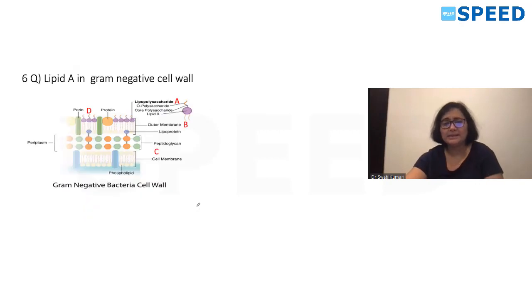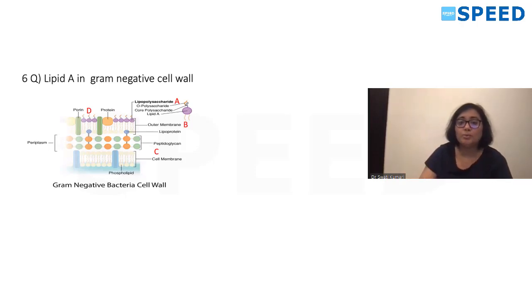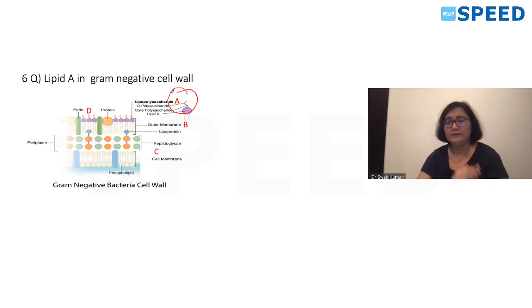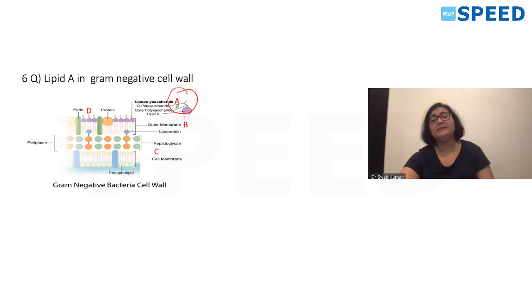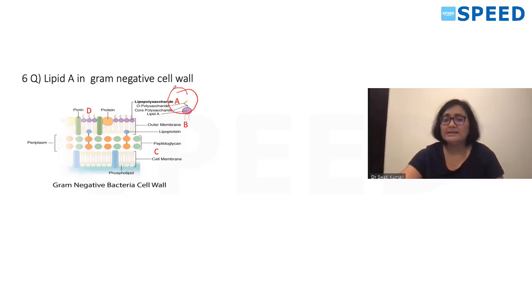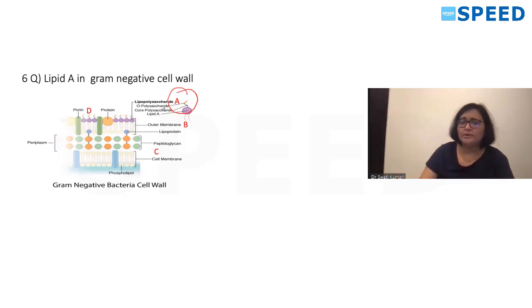Okay, so this image was given to you and asked what is the lipid A in the gram negative cell wall, or what is the A in the given picture.